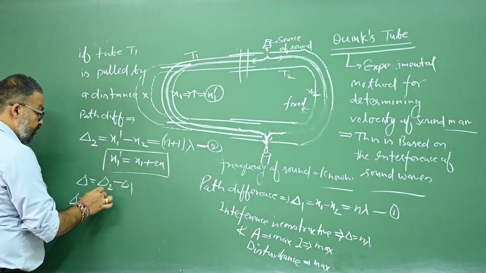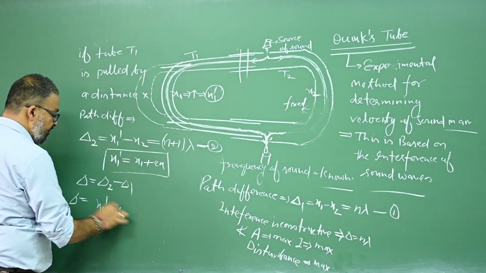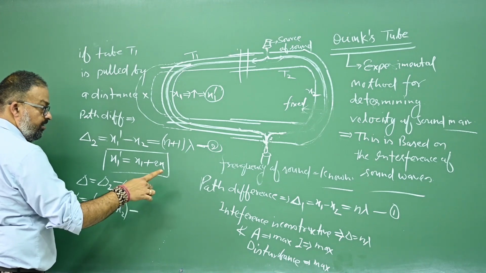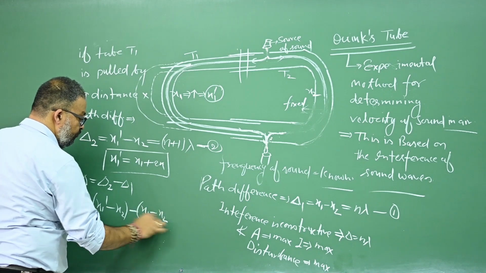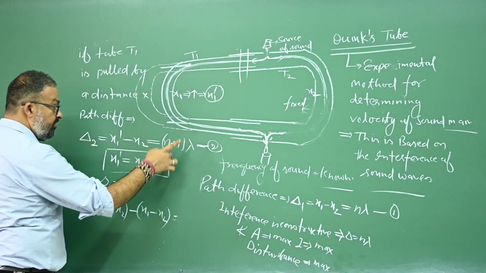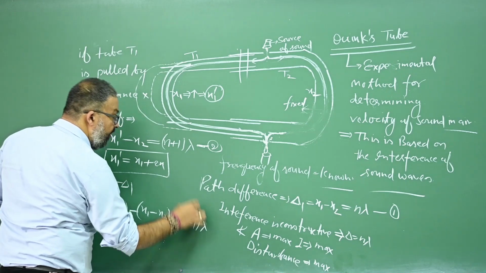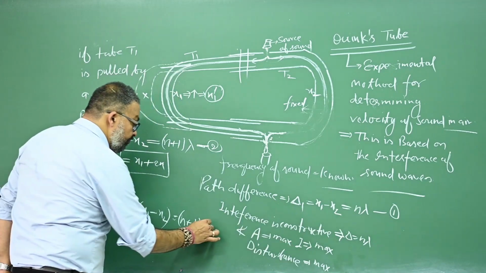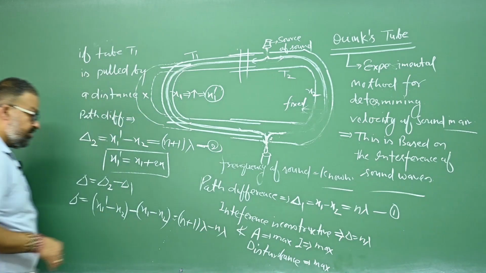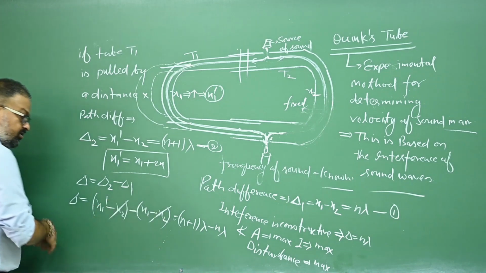So del is equals to del 2, x1 dash minus x2. Del 1 was equals to x1 minus x2, and in right hand side this del 2 can be written as n plus 1 lambda, and del 1 can be written as n lambda, so it minus n lambda. Is that okay? This is minus x2 plus x2, cancel.